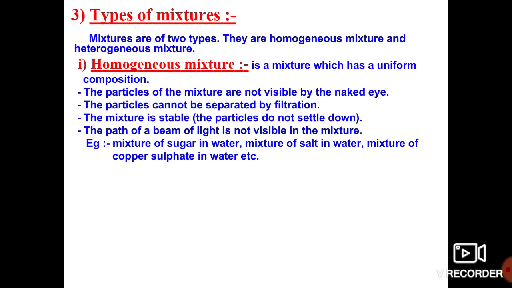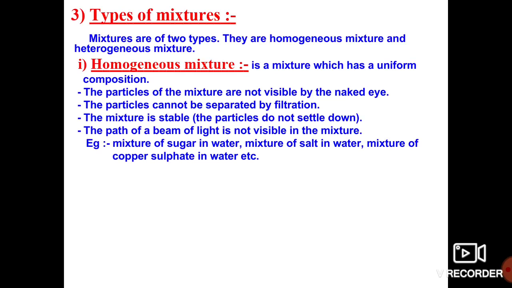So what are the properties of the homogeneous mixture? The first property is that the particles of the mixture are not visible to the naked eye. For example, take a glass of water and add a small amount of salt to it.